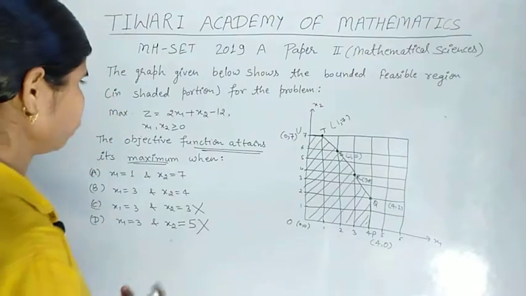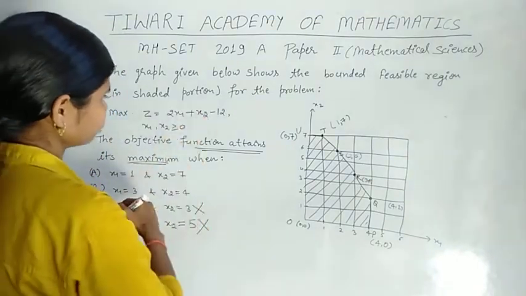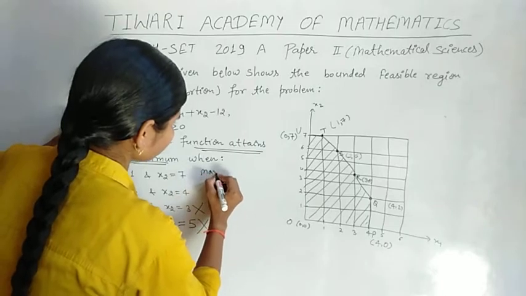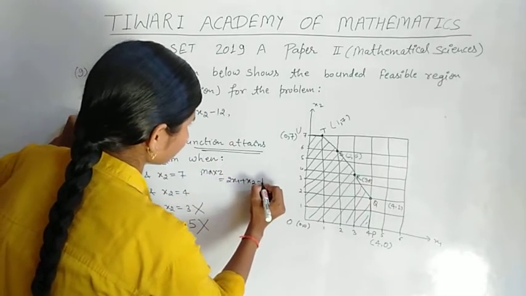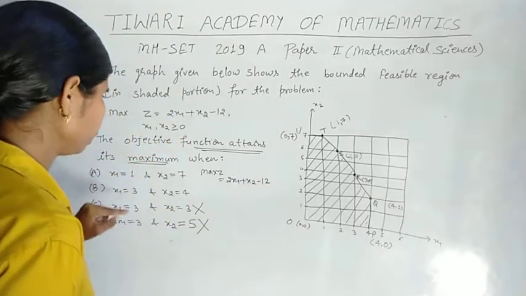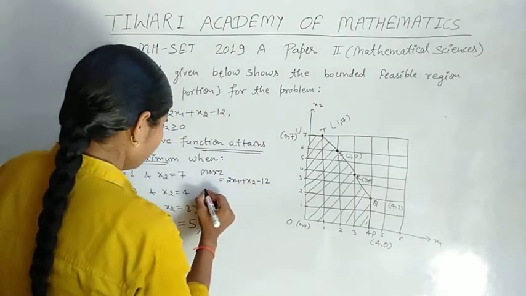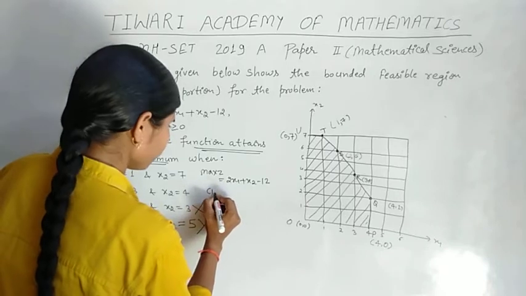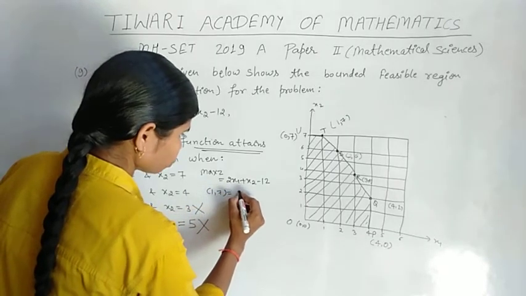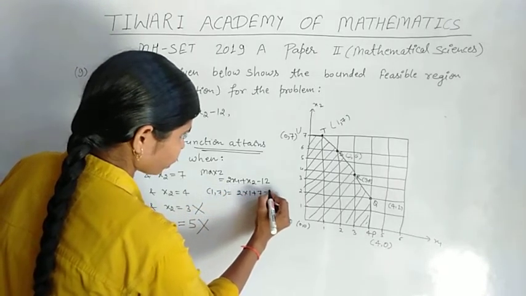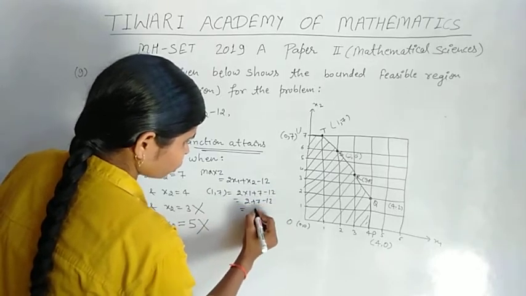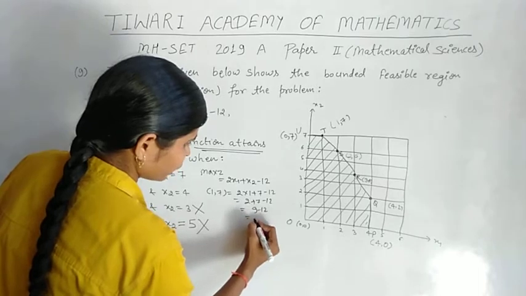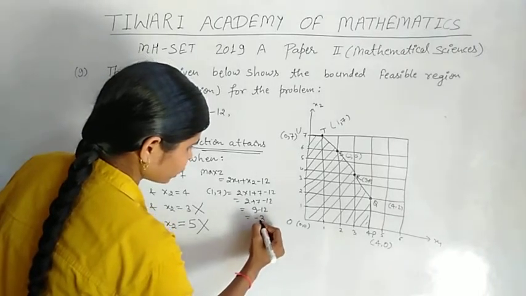So we check max z. Max z is equal to 2x1 plus x2 minus 12. Max z at the point 1, 7 is equal to 2 into 1 plus 7 minus 12. 2 plus 7 minus 12, 9 minus 12 is equal to minus 3.